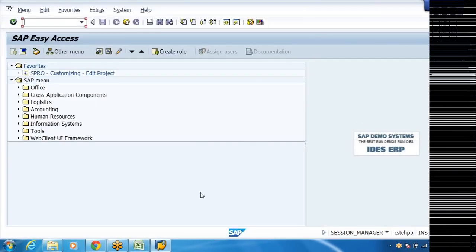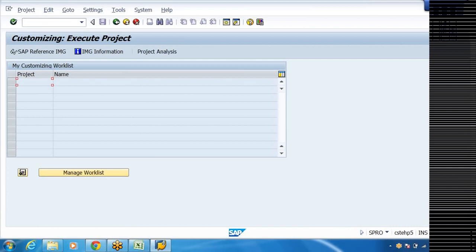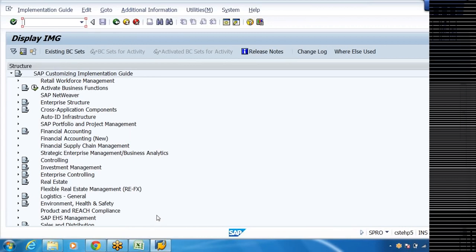And what we have to do, you have to go to the command box. Here you can type SPRO. It is not case sensitive. You can use either capital letters or small letters, anything. Type SPRO here, press enter. Then click on SAP Reference IMG. Then you'll come to this IMG screen.